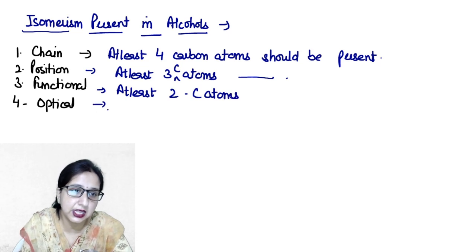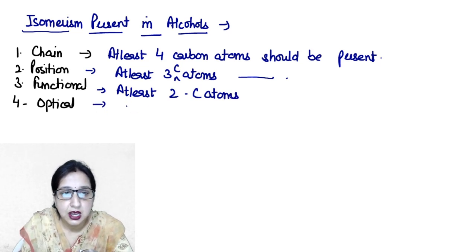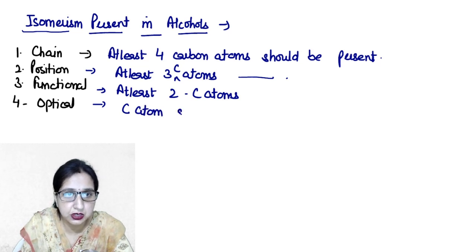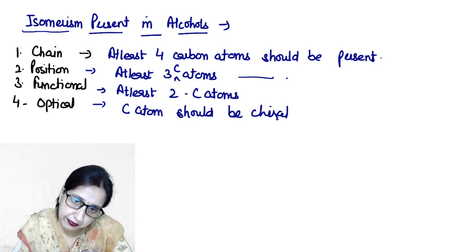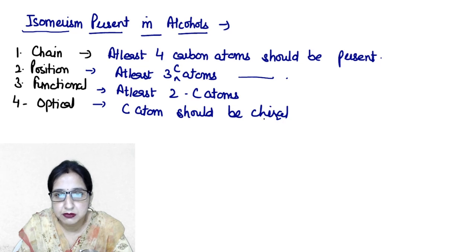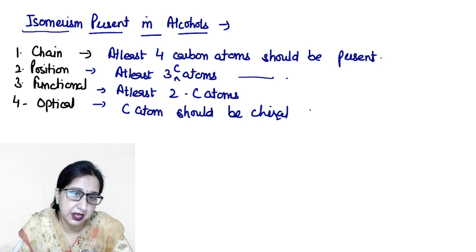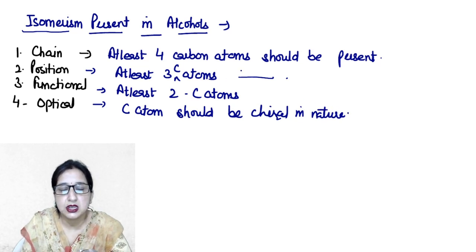And for showing the optical isomerism, the carbon atom should be chiral in nature. Somebody can pronounce it as chiral carbon atom also. The chiral carbon atom should be chiral in nature, means the one to which the hydroxyl group is present.